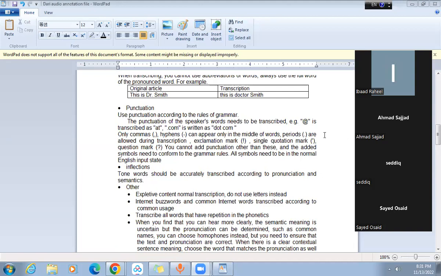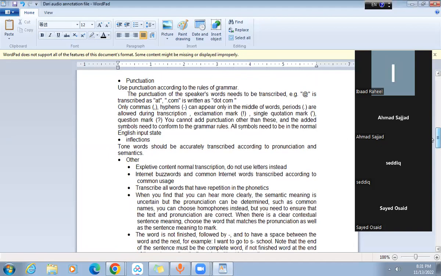But if the sentence is getting completed, it's a meaningful sentence, so you need to always end the segment with the help of the period, with the full stop. Okay, exclamation mark, quotation mark, or question mark cannot be used, and only commas, hyphens, and periods can be used in this project. Okay, all symbols need to be in normal English input state.